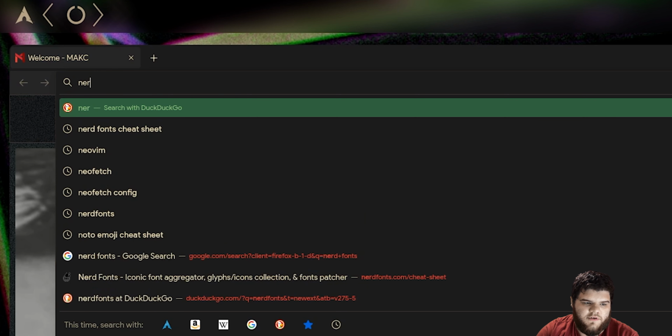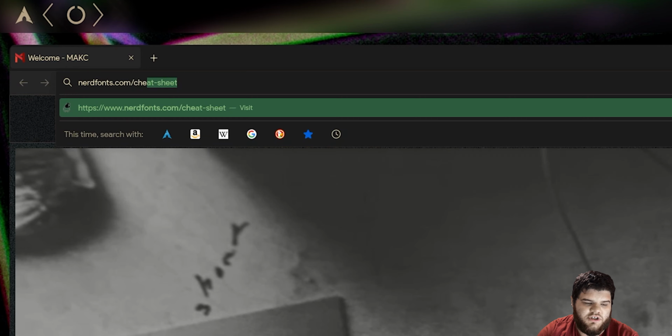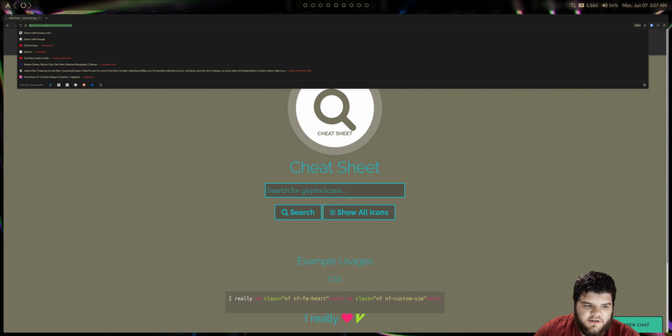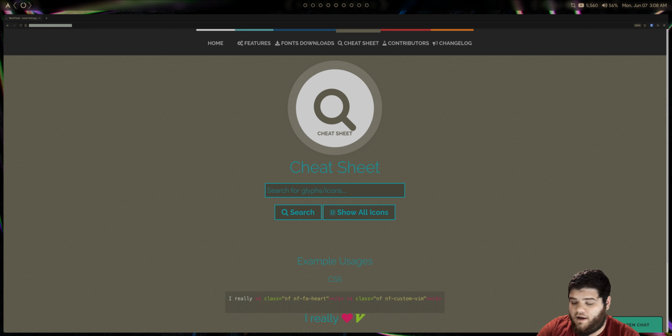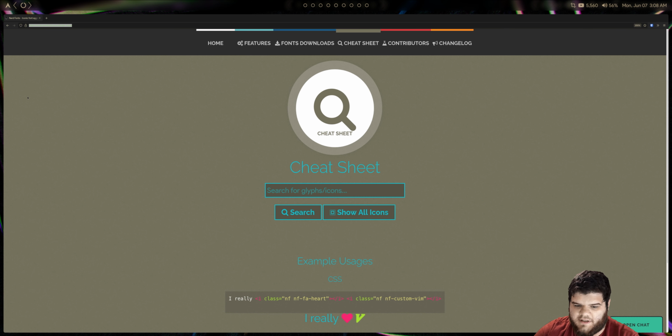What we can do is go to nerdfonts.com/cheat-sheet, and this will let us view all of the Nerd Fonts icons. Font Awesome also has one of these, so you can check that out if you want to, but since I'm using Nerd Fonts, I'm going to take a look at their cheat sheet. This is a great way to do it because you can literally search icons, and in this case I know basically exactly what I want.